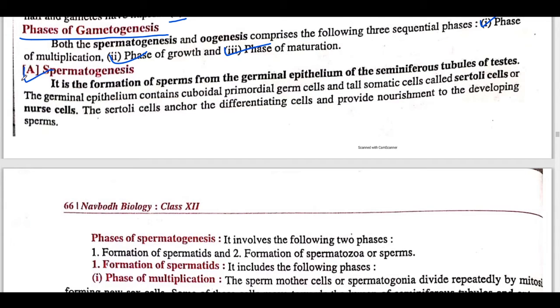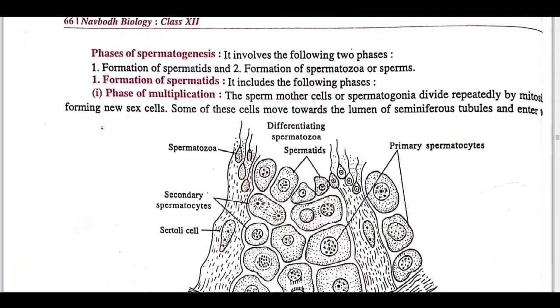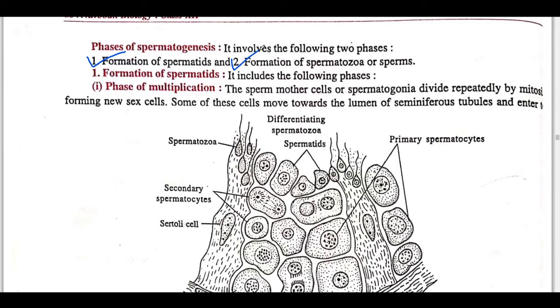Spermatogenesis. It is the formation of sperm from the germinal epithelium of the seminiferous tubule of the testis. This we have already studied in your first topic, that is male reproductive system. So again here the Sertoli cell, I told you the main function of Sertoli cell is to provide nourishment to the developing sperm. Now we'll see phases of spermatogenesis. First is formation of spermatid and second is formation of sperm, means this spermatid will change into sperm.